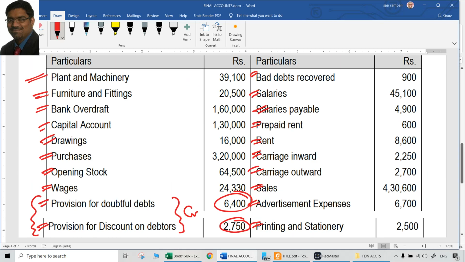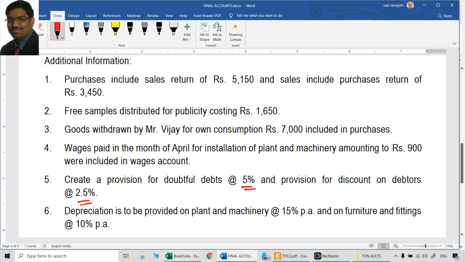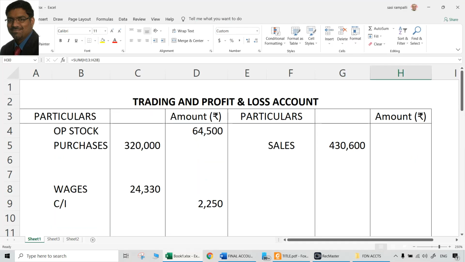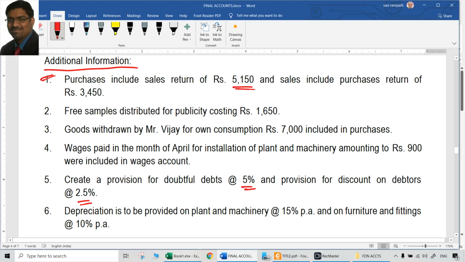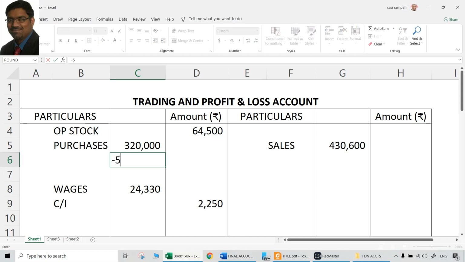So that is over. Now the next job will naturally be to do the adjustments. Adjustments will require two treatments, debit also, credit also. So let us treat each of them one by one separately. Purchases include a sales return of 5150. So purchases already include something which is actually a sales return. That is wrong, so you have to take it out. Take it out from purchases, 5150.